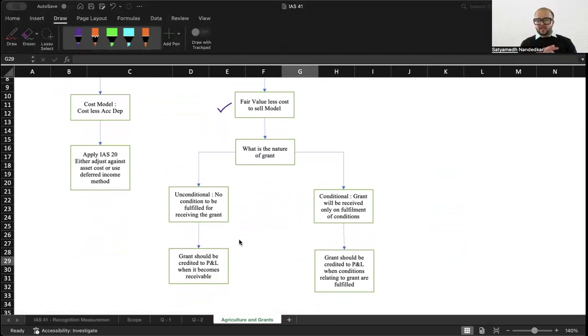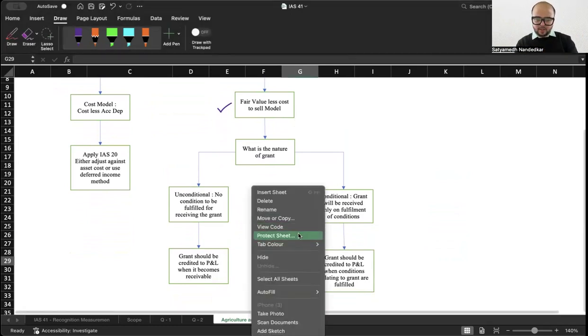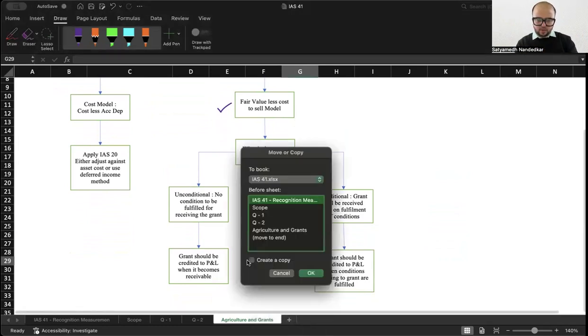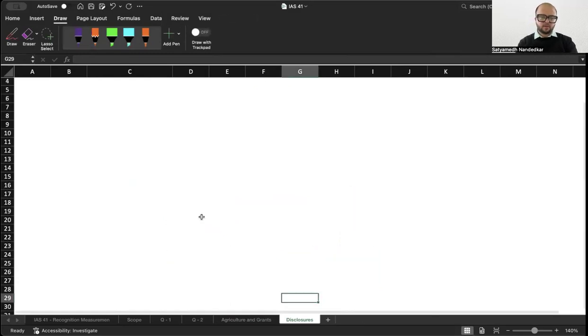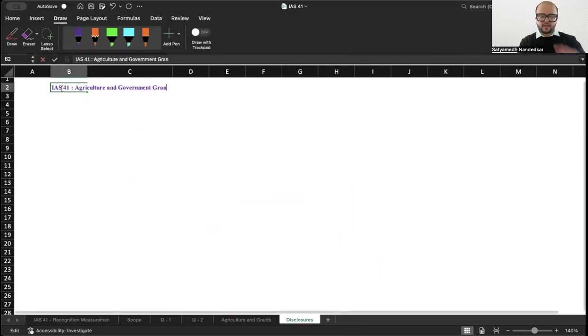And with IAS 41, what disclosures is an entity supposed to do? Let's quickly write down the disclosures also. IAS 41 disclosures.